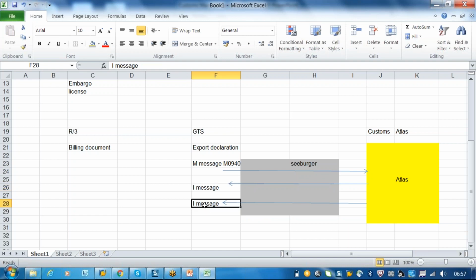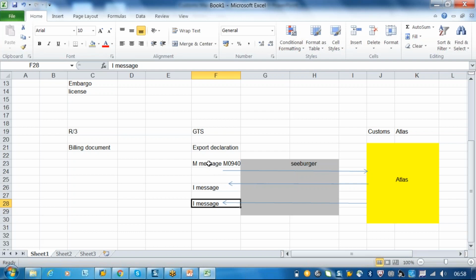So this is an approval, or it can be a rejection message. First is the acknowledgement message, which comes from Atlas to the GTS saying that okay, we have received your declaration. After that, it is sent again from the Atlas system to GTS saying that your declaration is accepted, or sometimes they may reject it. Whatever the reason, they will send the reason back to the GTS system.